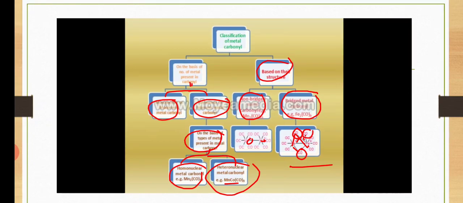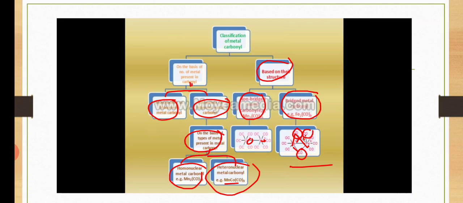Okay students, this is the classification of metal carbonyls. Classification is of two types: one is based on the number of metals present in the metal carbonyl, and the second is based on their structures. Based on the number of metals present, it is again divided into two, homonuclear and polynuclear.